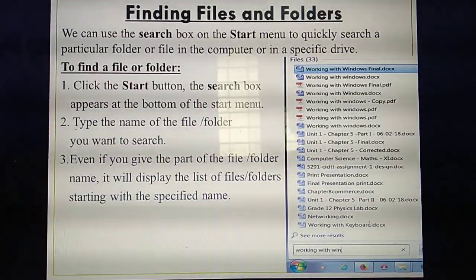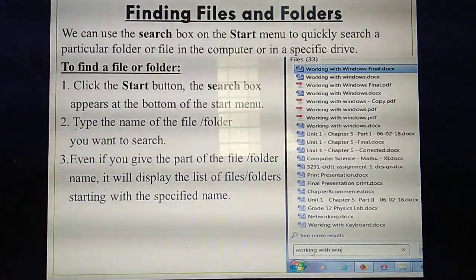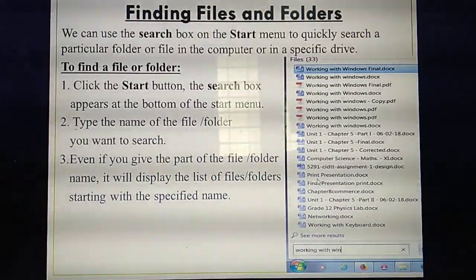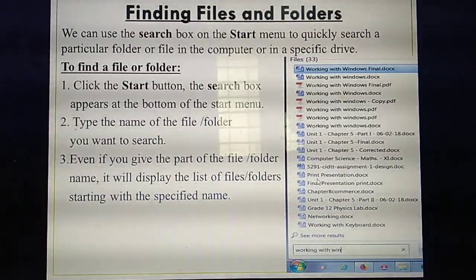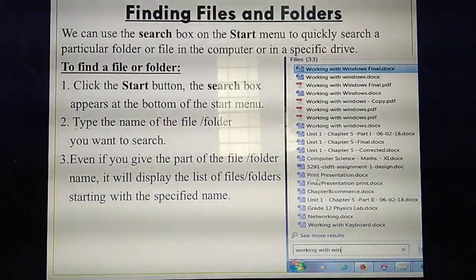Otherwise, this is the file. If you need to search for your folder, you need to type the folder name here. So all the folders will be displayed in this place. Understand? Understand?